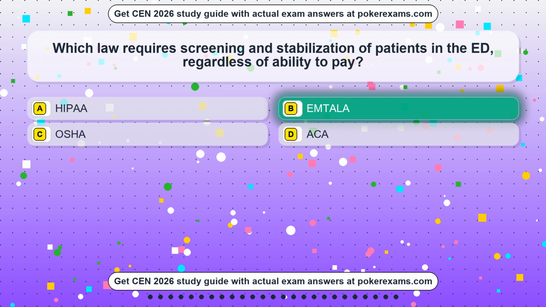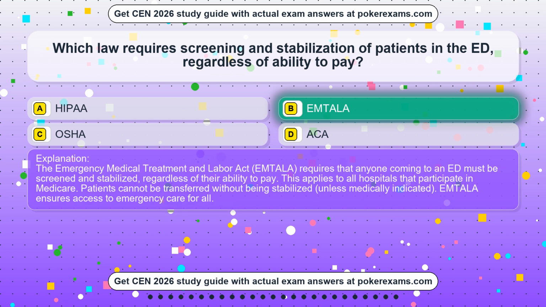EMTALA. The Emergency Medical Treatment and Labor Act, EMTALA, requires that anyone coming to an ED must be screened and stabilized, regardless of their ability to pay. This applies to all hospitals that participate in Medicare. Patients cannot be transferred without being stabilized, unless medically indicated. EMTALA ensures access to emergency care for all.